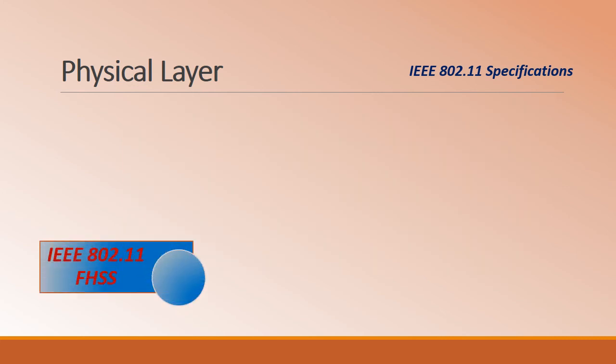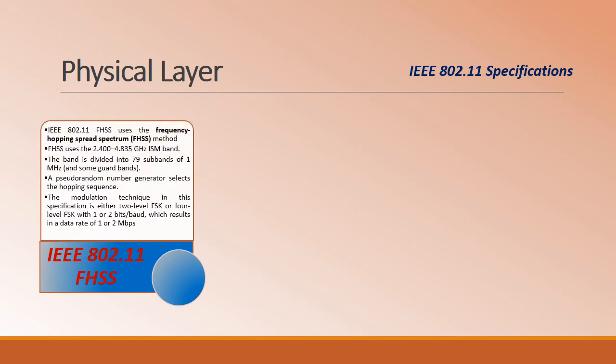So the first one is IEEE 802.11 frequency hopping spread spectrum. The physical layer implementation is designed based on FHSS, which makes use of the 2.4 to 4.835 gigahertz ISM band.